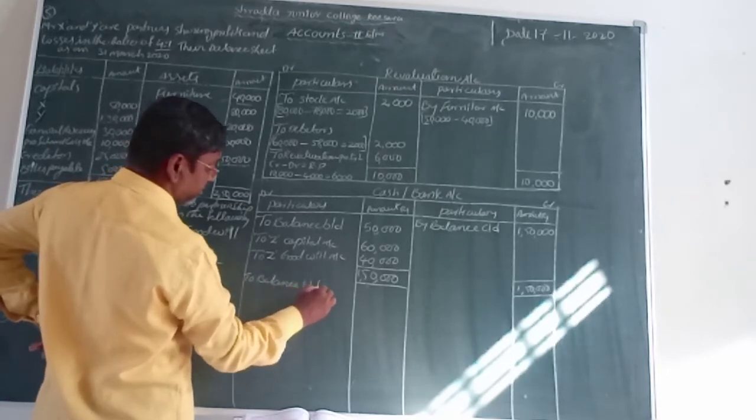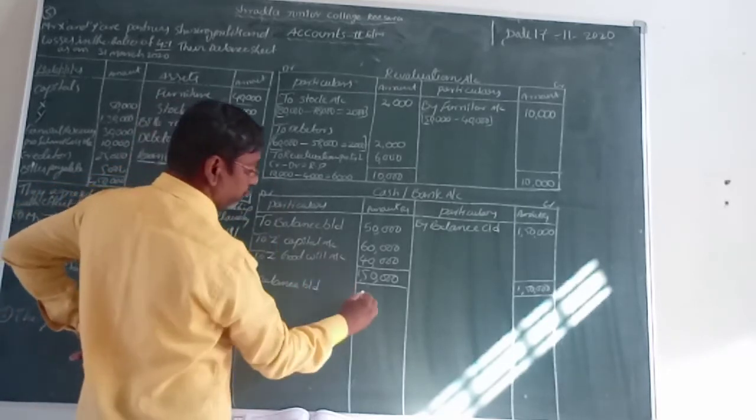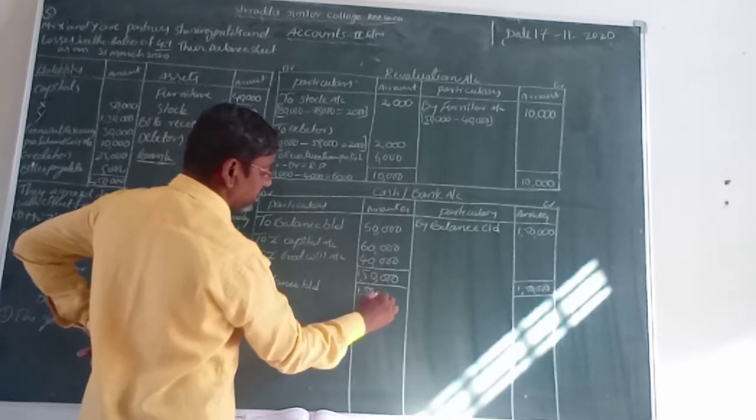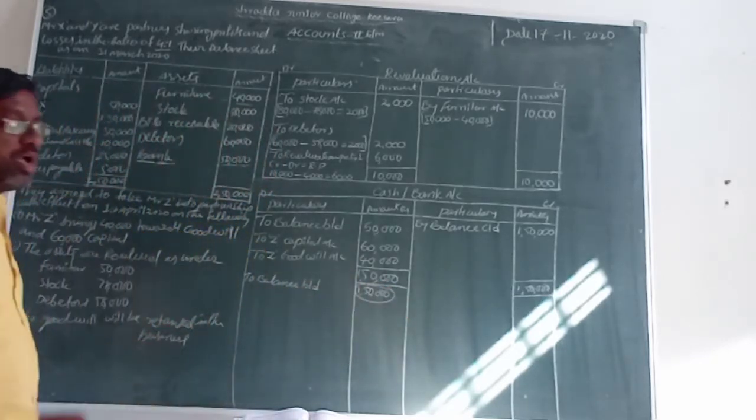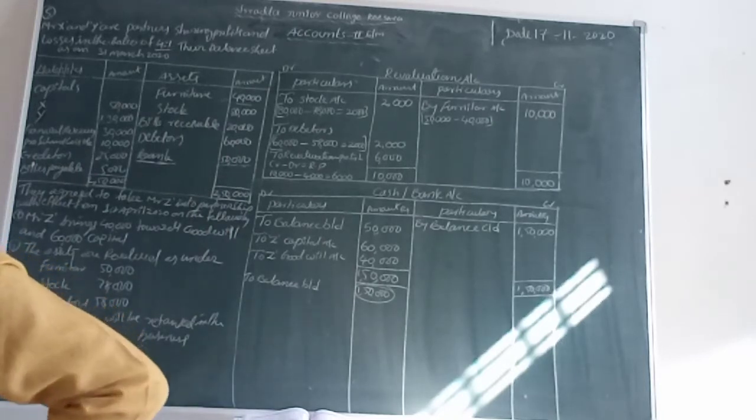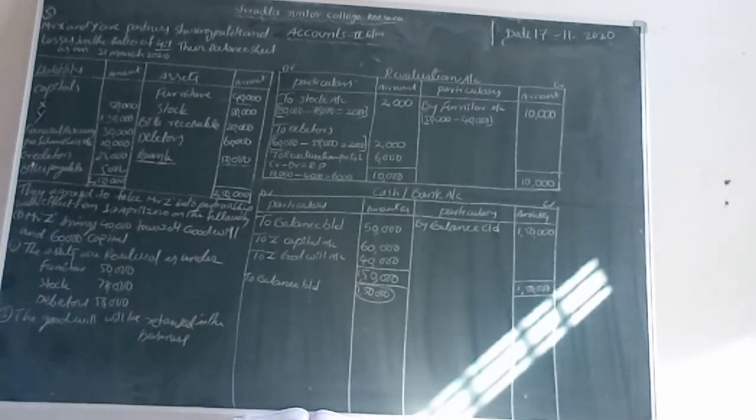Okay, now we can take to balance breakdown, 1,50,000. So this 1,50,000 rupees amount we take as the bank amount in the new balance sheet. What is the amount? 1,50,000 rupees is there, isn't it? Now we have completed the cash or bank account, friends.